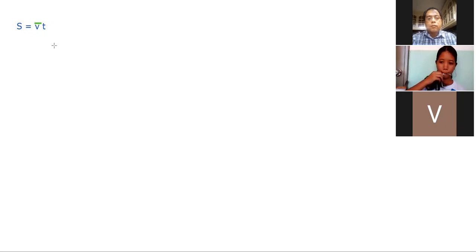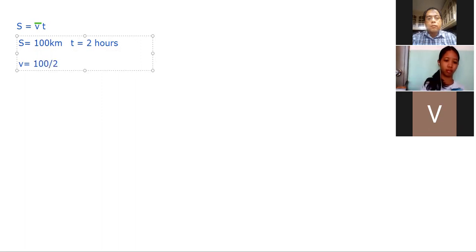100 kilometers. So, let's say the total distance is 100 kilometers. Again, that's just an estimate because we don't know. But you travel that for 2 hours. It took you 2 hours to travel that. So what's the average velocity that you are using to reach the place? 100 divided by 2. So you say that you are traveling at 50 kilometers per hour.